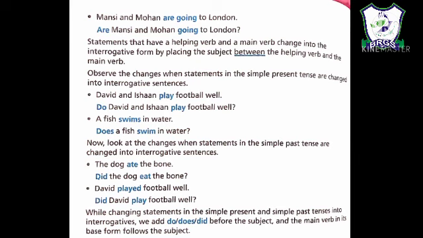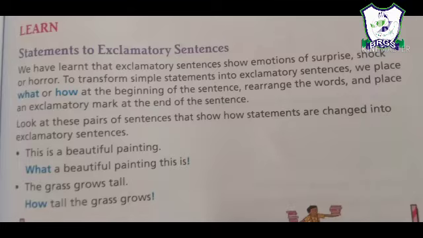Now we will learn how to change statements into exclamatory sentences. As you can see on page number 113, we have learned that exclamatory sentences show emotions of surprise, shock or horror. To transform simple statements into exclamatory sentences, we place what or how at the beginning of the sentence, rearrange the words, and place an exclamation mark at the end.